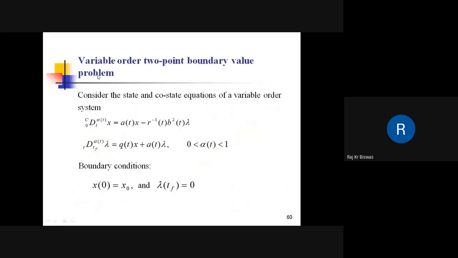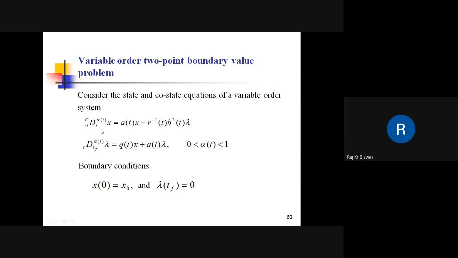Then, a variable order two-point boundary value problem. From the previous analysis, we have seen that the formulation of the fractional optimal control problem boils down to the solution of a two-point boundary value problem. Here for the variable order system, we have not shown the mathematical part, only the state and co-state equations are written.